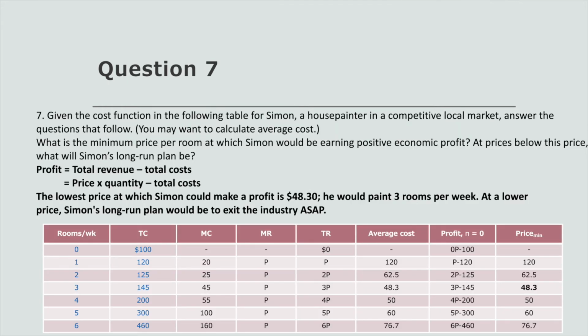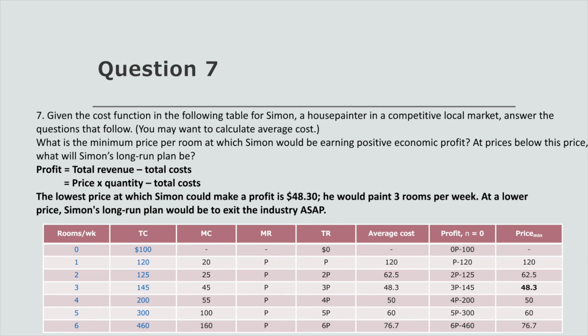In question 7, we see a cost function for Simon, and we want to calculate the minimum price at which he'd be earning a positive economic profit. Profit is quantity times price minus the total cost. Quantity times price is just total revenue. So total revenue minus total cost gives you the minimum price that you'd be willing to produce a total quantity. So you fill them out on the table and see that the lowest possible price is $48.30, at which you would paint 3 rooms per week.